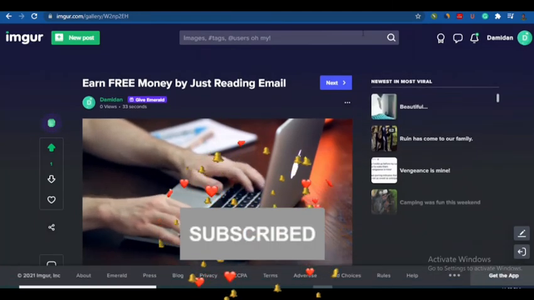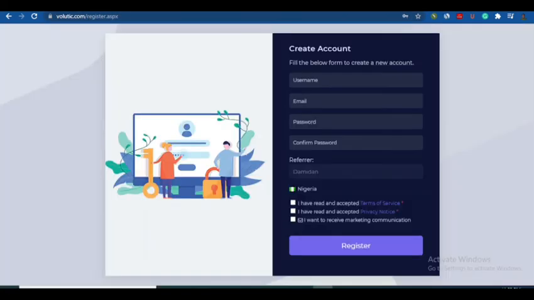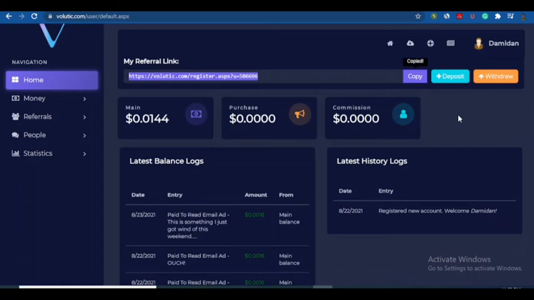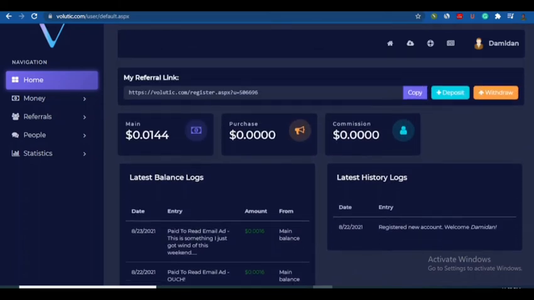So even without you referring anybody, you can actually make money by yourself, because the payout minimum is very low, 0.2. Even in the next few minutes, I should be able to withdraw. So I'm also going to create a video on how the withdrawal process goes.